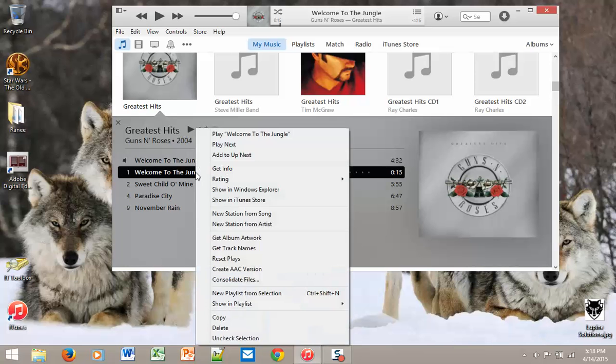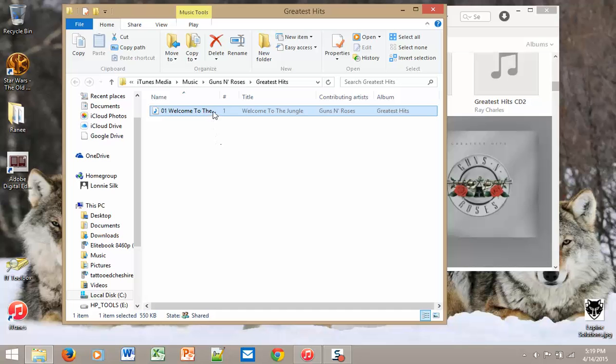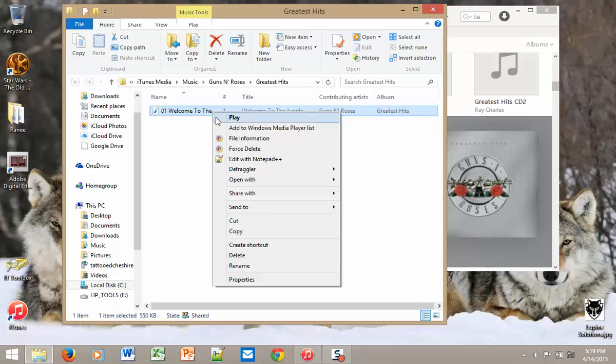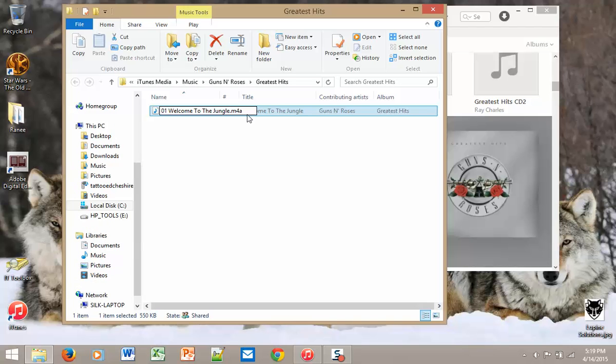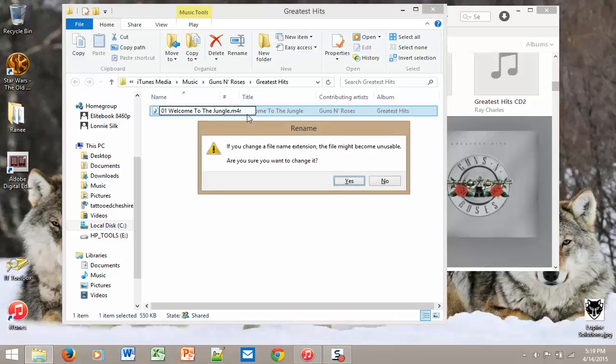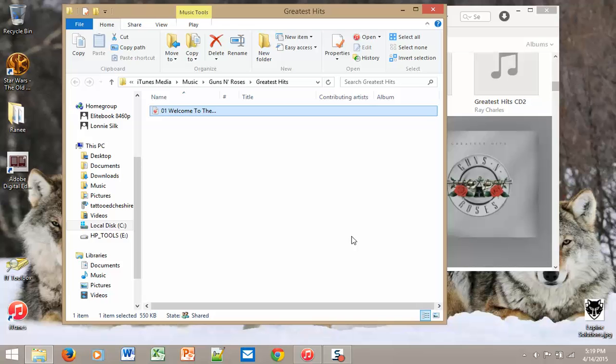Right click on it, and you come down. If you're using Windows, which I'm using, you click on Show in Windows Explorer. Right click on it. Come down to Rename. What you need to do is change it from an M4A to an M4R. You hit Enter, and it will say, are you sure? And you say, yes.